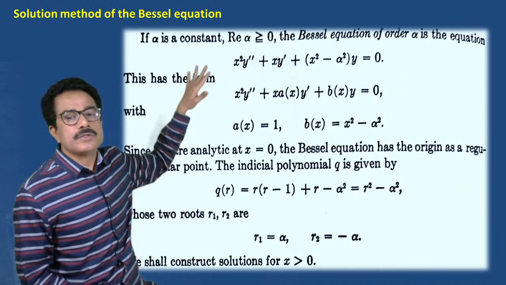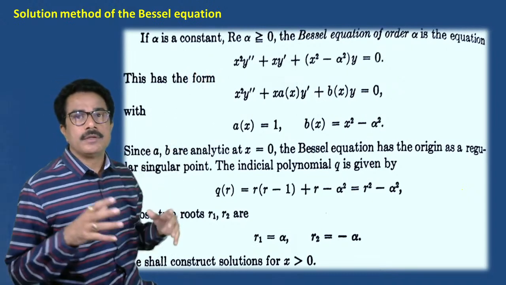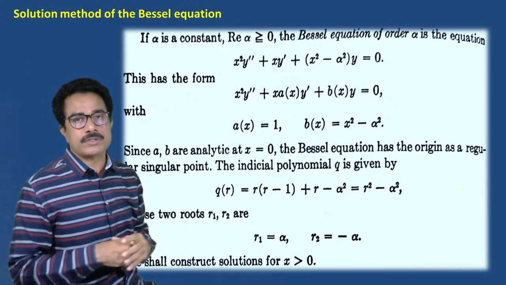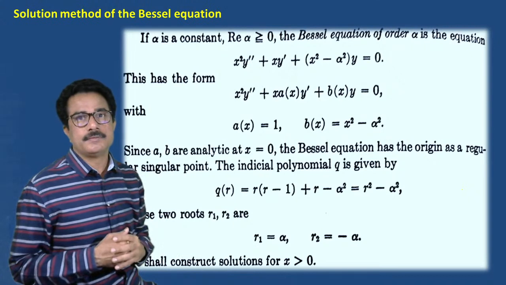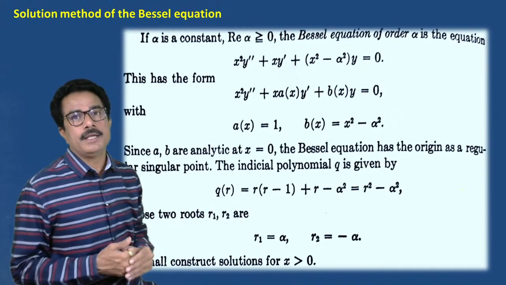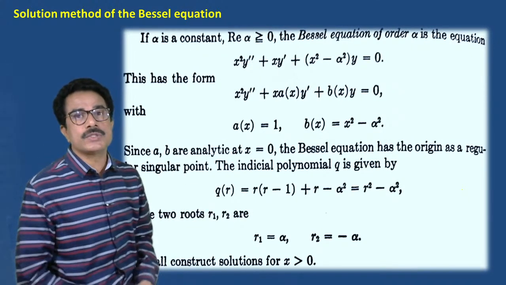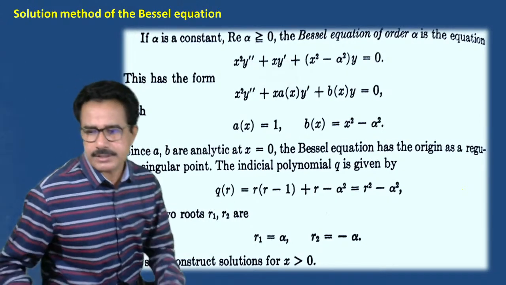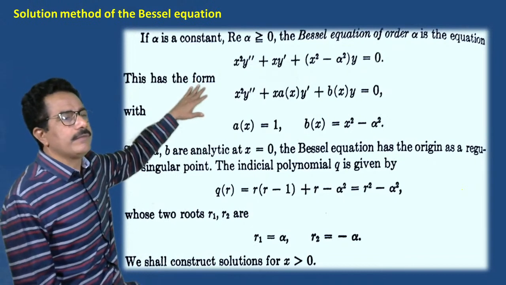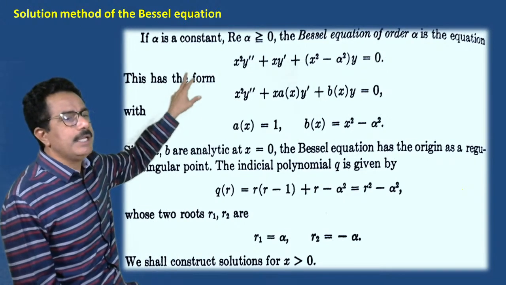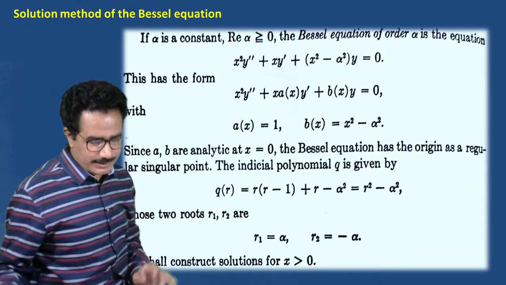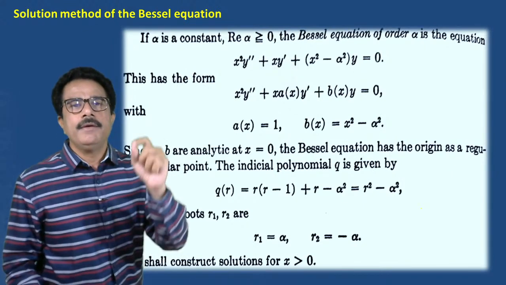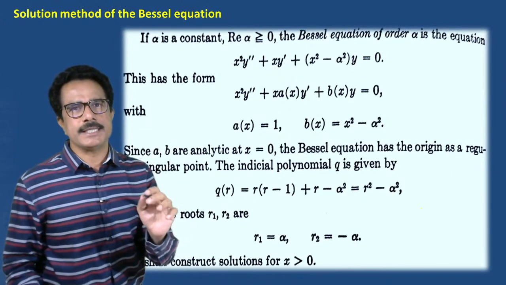Bessel solved this equation and he got a particular solution in his research paper, and he denoted that solution as Bessel's function also. So we shall discuss the solution method of the Bessel equation. Let alpha be the constant. आता हे तुम्हाला समजून घ्यायचे, फक्त असंच लिहायचे.